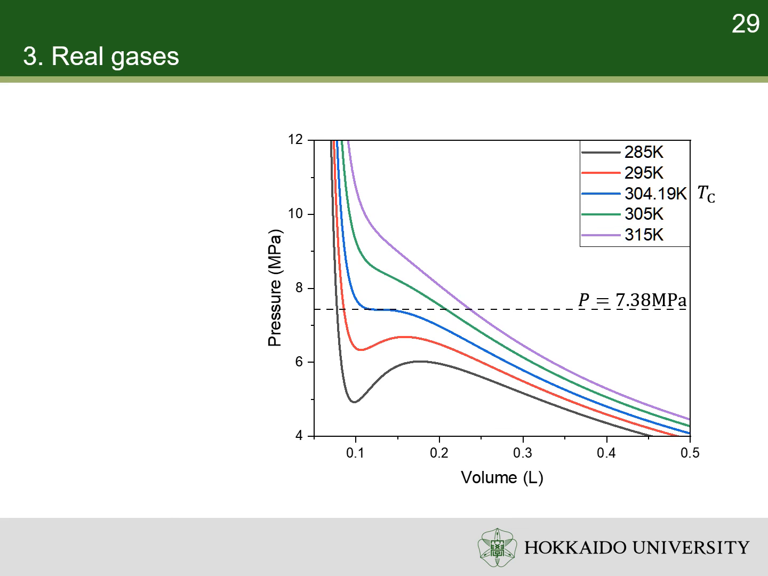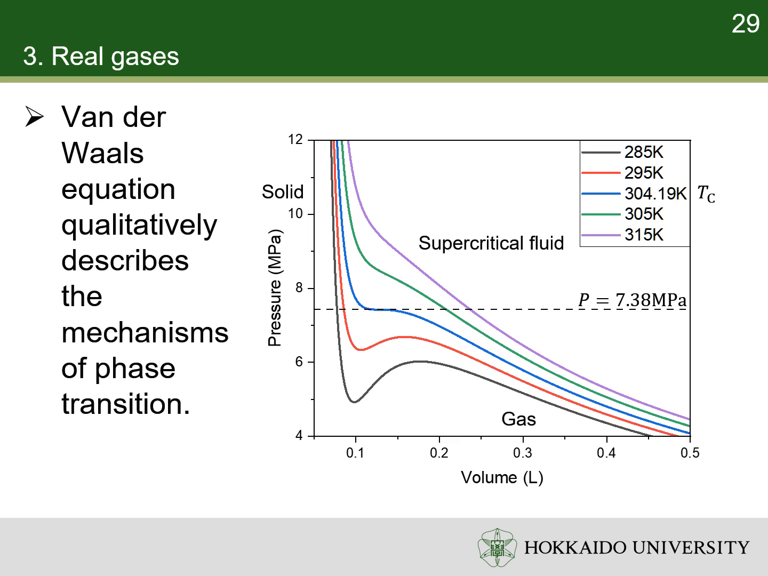The shape of PV curve with van der Waals equation of a certain gas changes with temperature. It qualitatively explains the mechanism of phase transition between gas and condensed phases. We will discuss it in a later chapter.